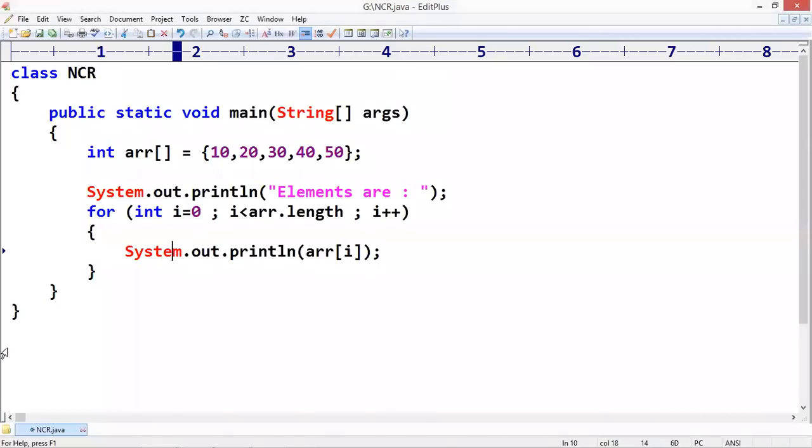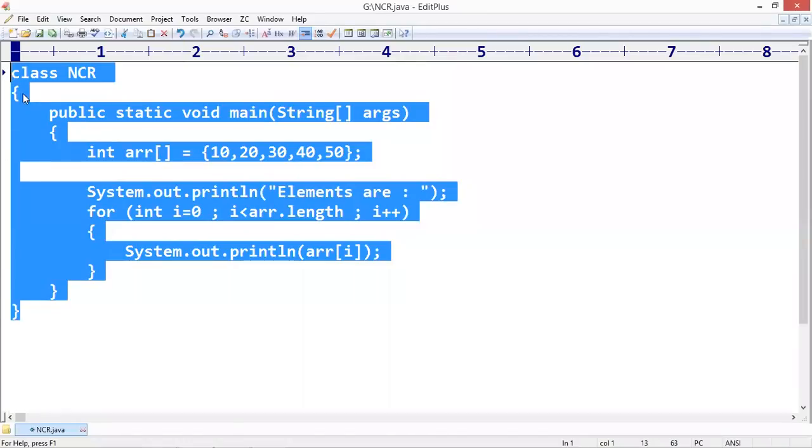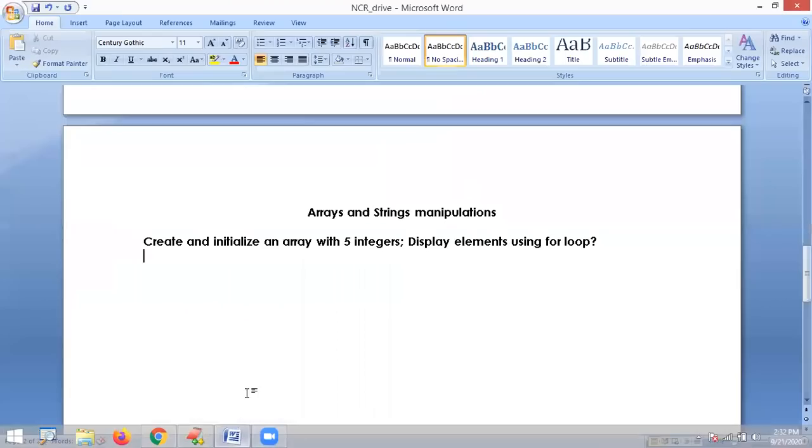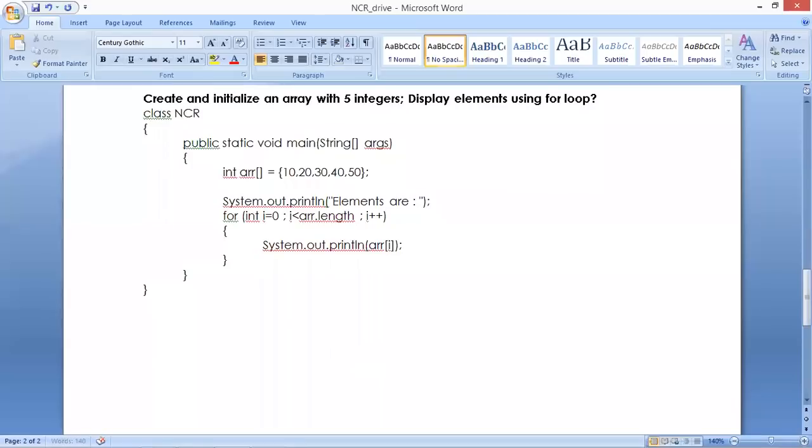Next one. Now create one array with size 5, and read elements using a scanner object from the keyboard.